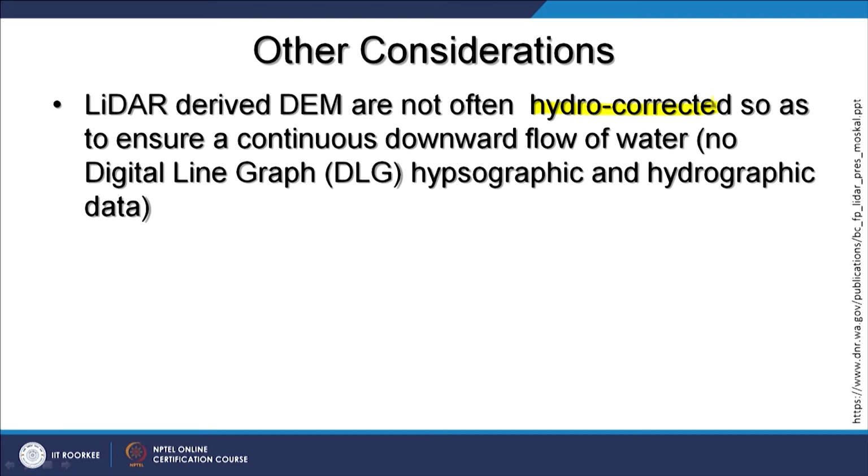So that means the surface being created based on LiDAR should have that characteristic, and it should be hydrologically corrected. That means the water should flow downward to the outlet. So these things are important while using digital terrain models or digital elevation models created through the LiDAR technique.